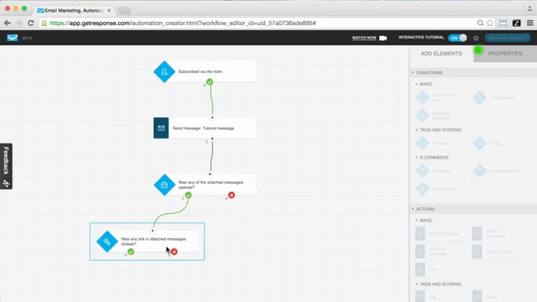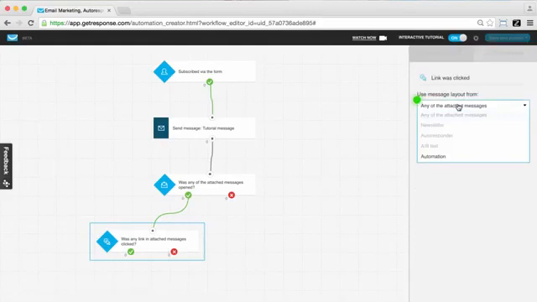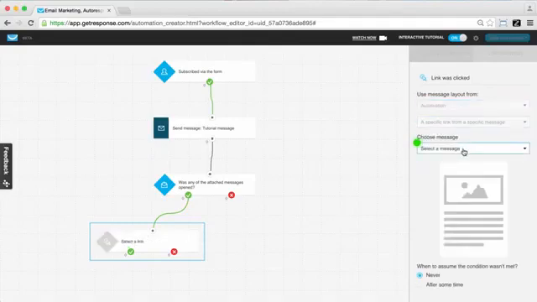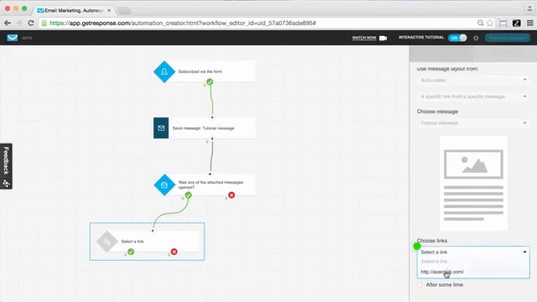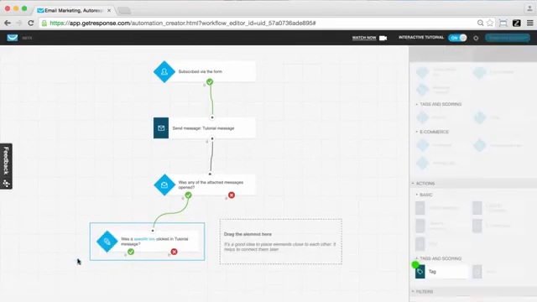And so for this link element in particular, we want to define the properties a bit more, and we want to specify a specific link. We want to know if they clicked it. So we have to go through this process to choose our specific link from a specific message, choosing our message, and then finally choosing the link. And now we can see this one is fully colored as well. It's active and connected because we are now going to check if a specific link was clicked in that message.